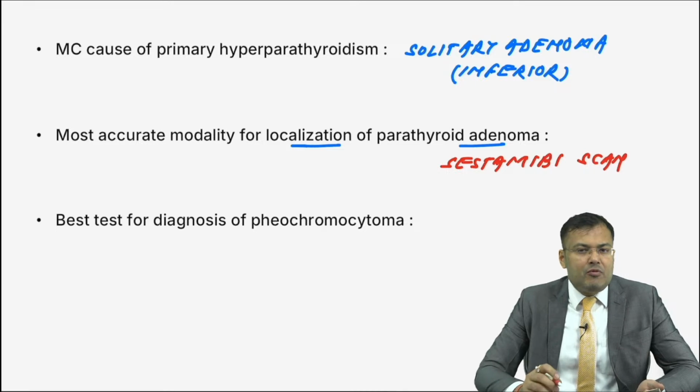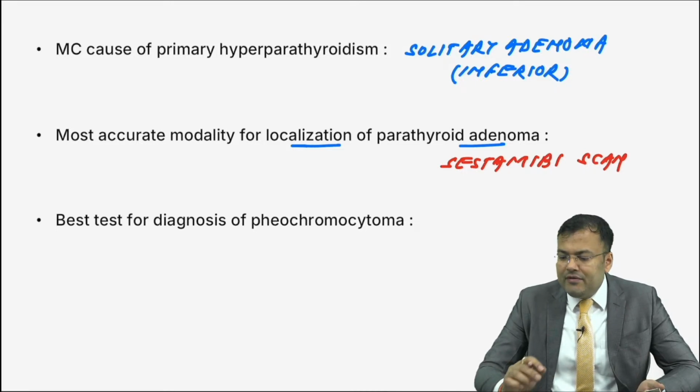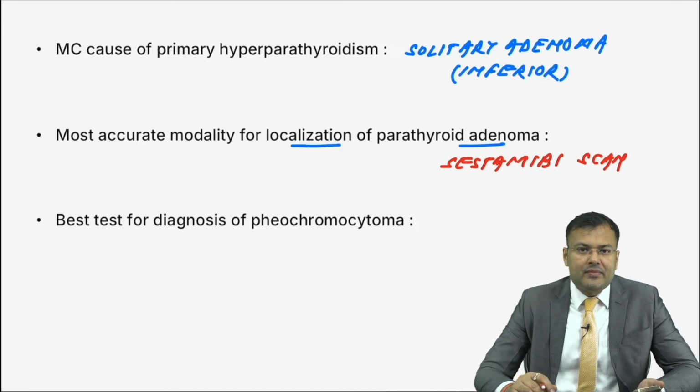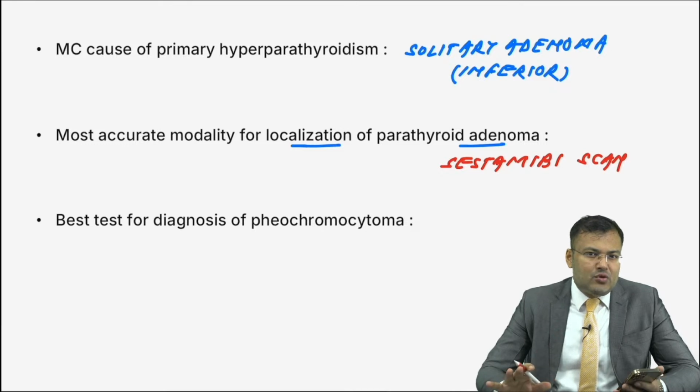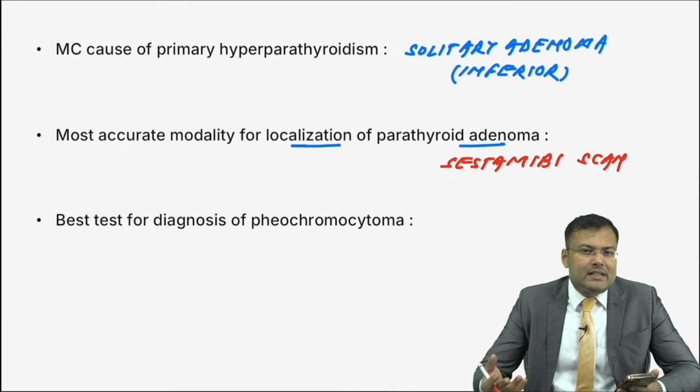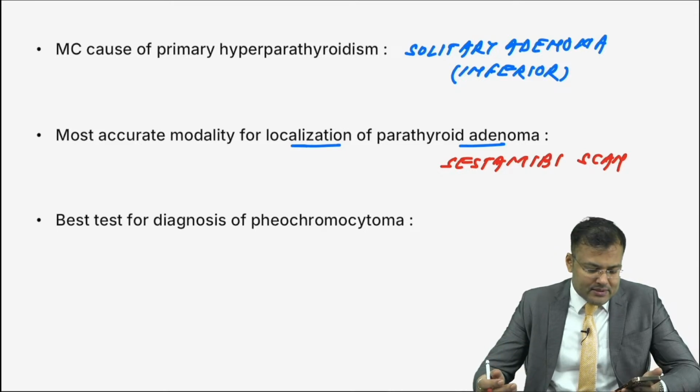Next, guys, tell me what is the best test for diagnosis of pheochromocytoma. Let me see who is the genius over here. I'm telling you, investigation of choice is 24 hours estimation of urinary catecholamines and VMA. That is investigation of choice. Which one is better than this?